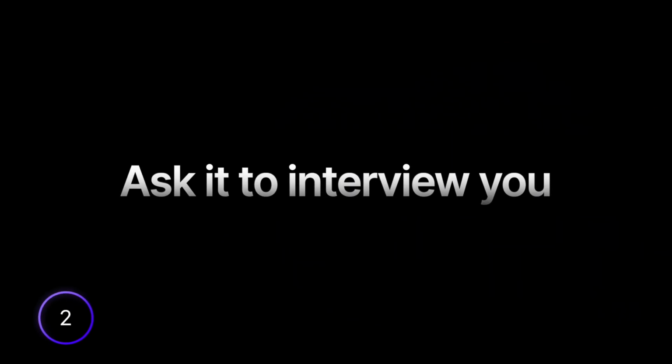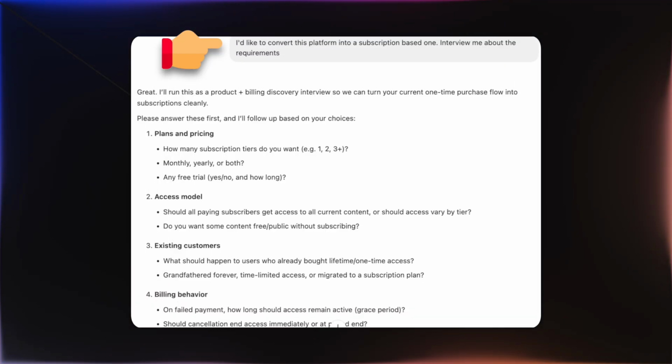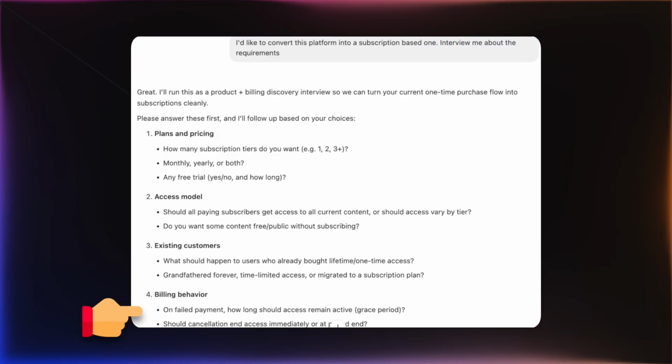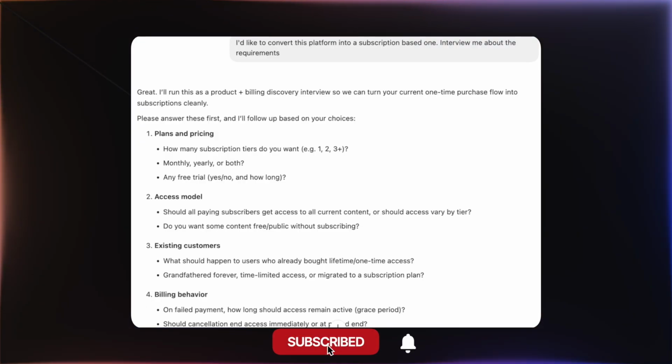The second tip I wish I learned earlier is ask it to interview you. Let's say you have a rough idea of what you want, but don't know exactly how to get it done, or just don't feel like explaining it all, then just ask it to interview you. For me, it's extremely useful because it always reminds me of things I haven't even thought about yet, which makes it really easy to implement a feature correctly from the start.